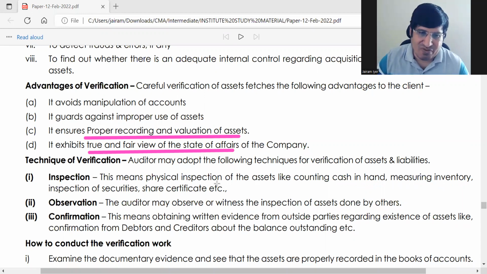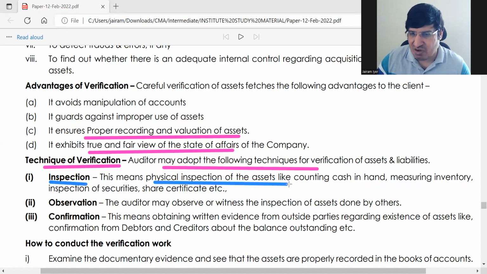Okay, in verification. So technique of verification, this is different. ये समझना है कि ऑडिटर adopt the following techniques for verification. ठीक है, ये भी ऐसा कुछ नहीं है जो हम नहीं जानते. Okay, this is again the same thing which we know. One is inspection, physical inspection of assets.